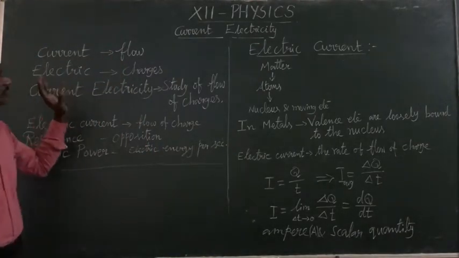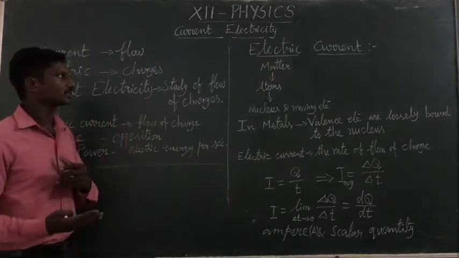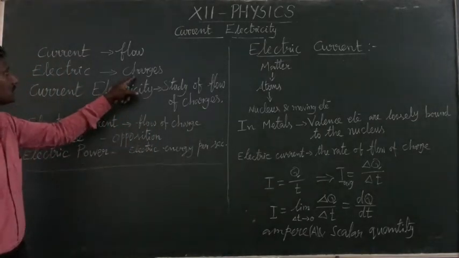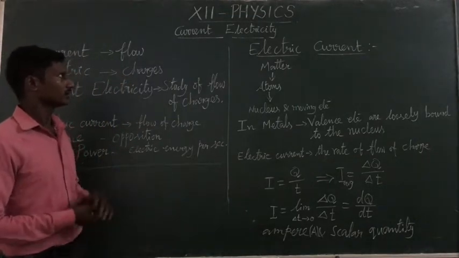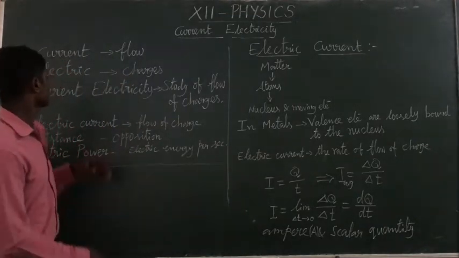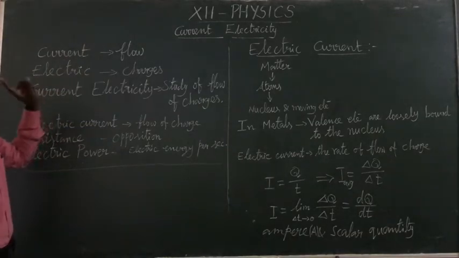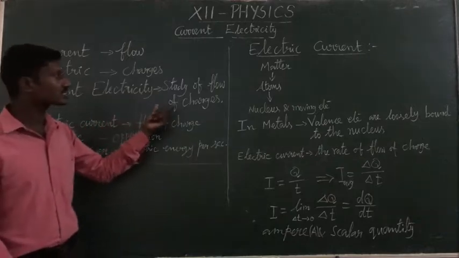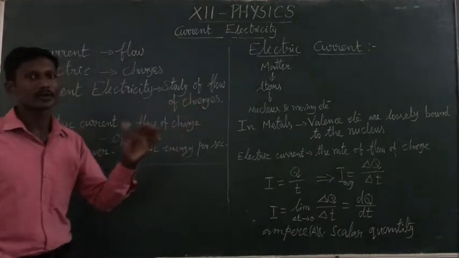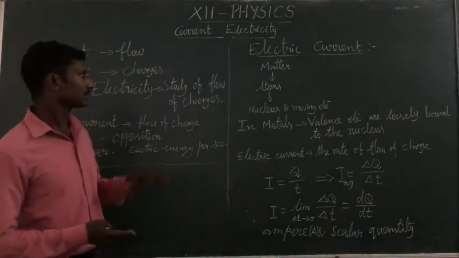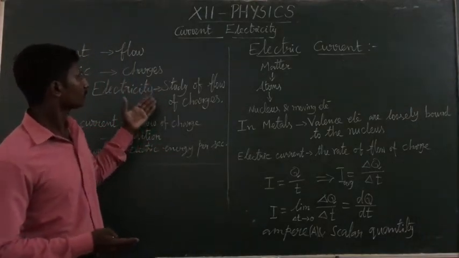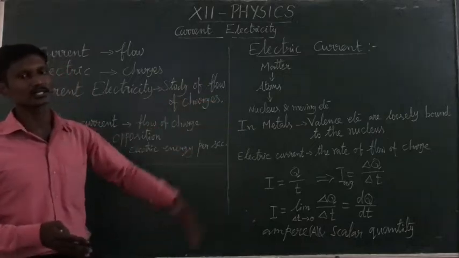Then electric, already we discussed in lesson 1, that is unit 1. That means charge. So electric or electron is known as a charge, negative charge. Current is a flow, electric means charges. Then current electricity is a study of flow of charge. So electrostatics means a study of charges at rest, but current electricity is a study of the flow of charges.